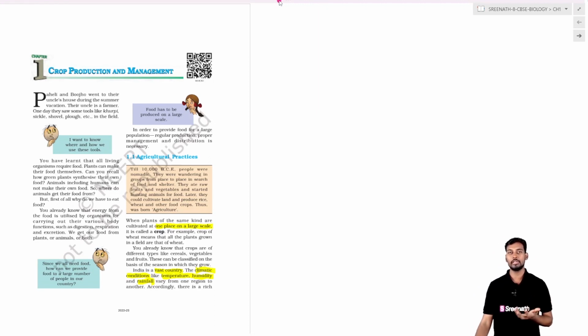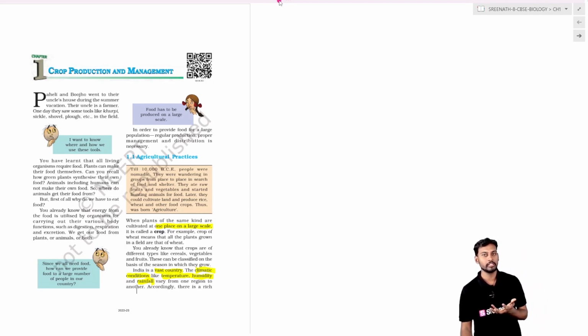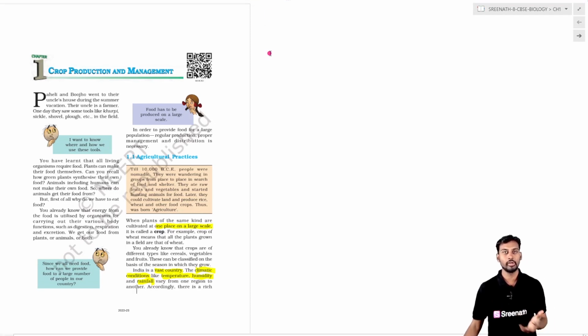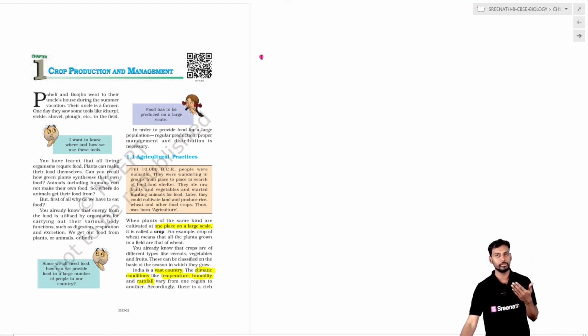The vast population of our country is entirely fed by the agriculture fields, which provide the food in the form of crops. So basically we will go through a glance of the entire chapter, divided into different topics.